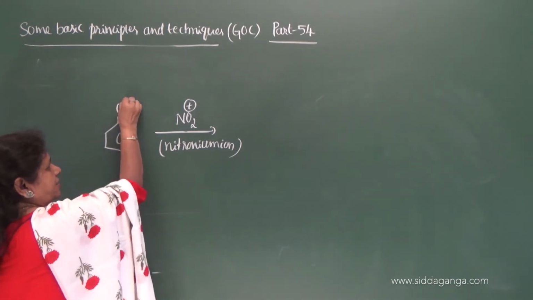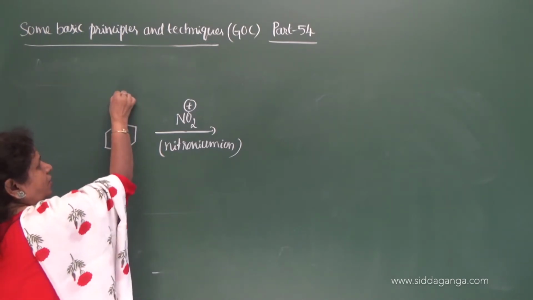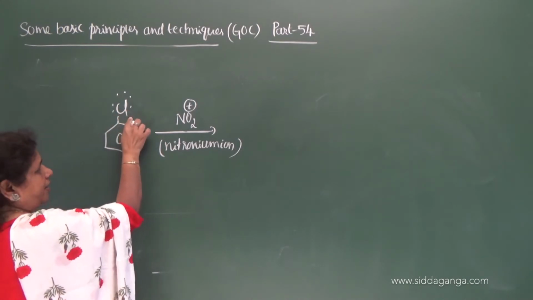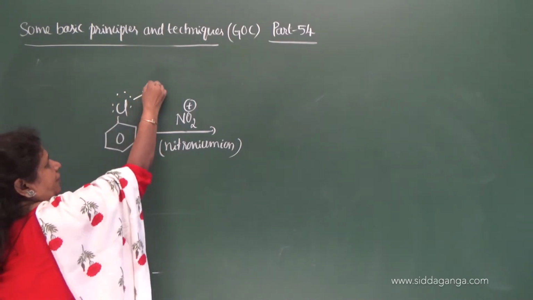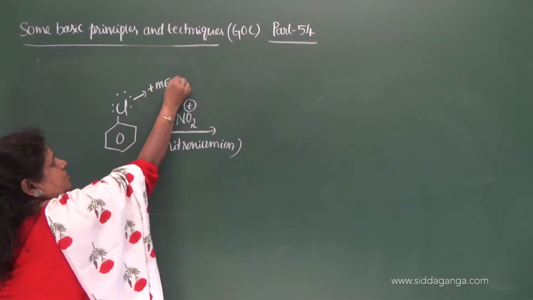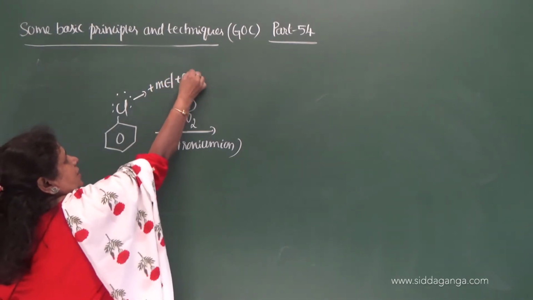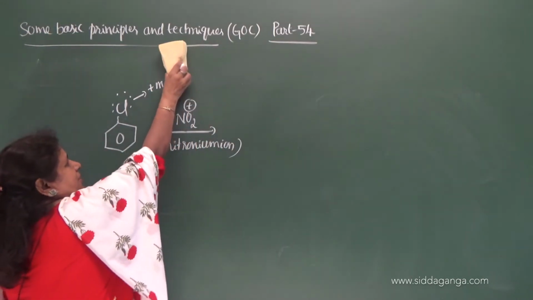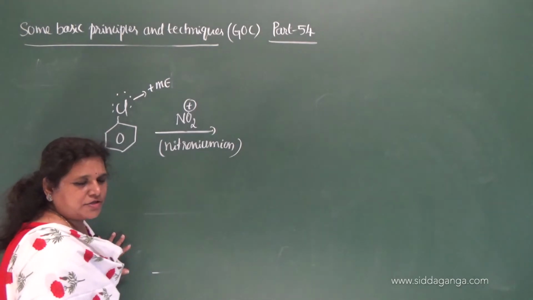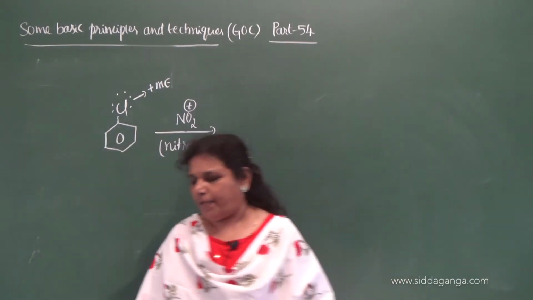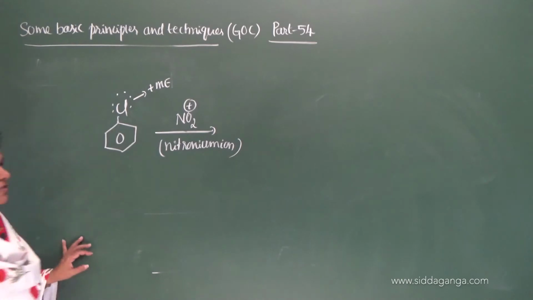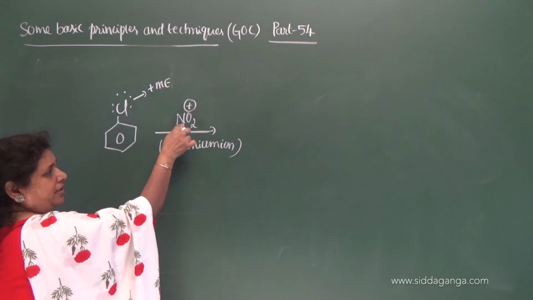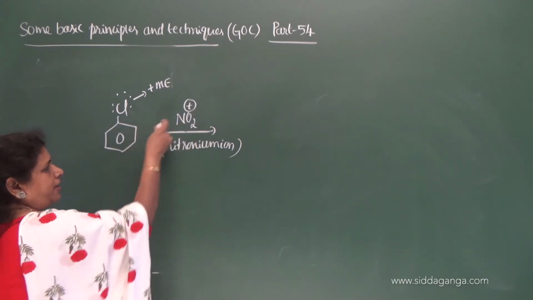Now look at the nature of chlorine. It is a halogen containing lone pair of electrons. Chlorine itself is the key atom. As it contains lone pair of electrons, it exerts positive mesomeric effect, or you can say positive resonance effect. Mainly you can say it is positive mesomeric effect as it involves the interaction between the lone pair and the pi bond, correct? So it exerts positive mesomeric effect, therefore it directs the incoming second electrophile to ortho and para positions.